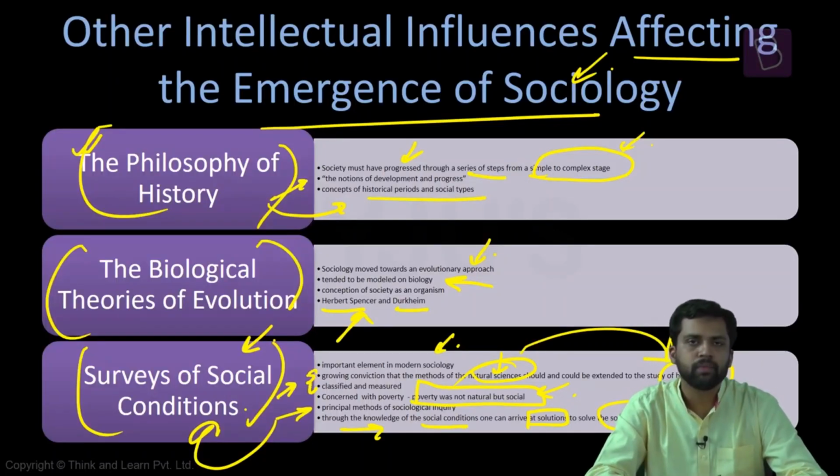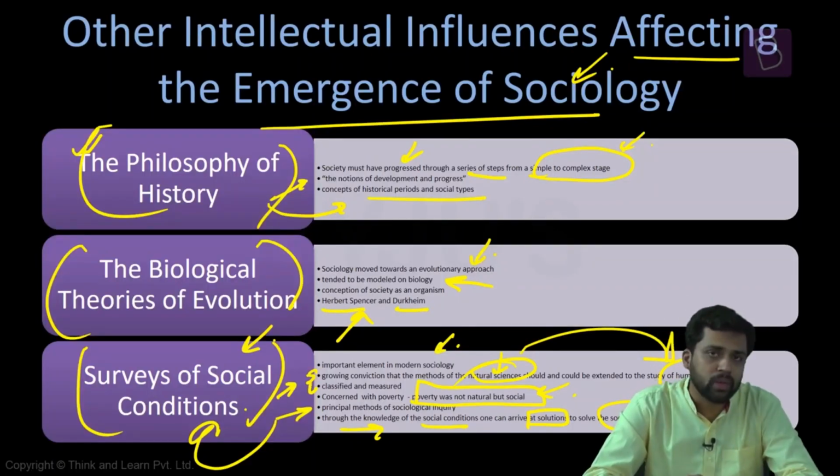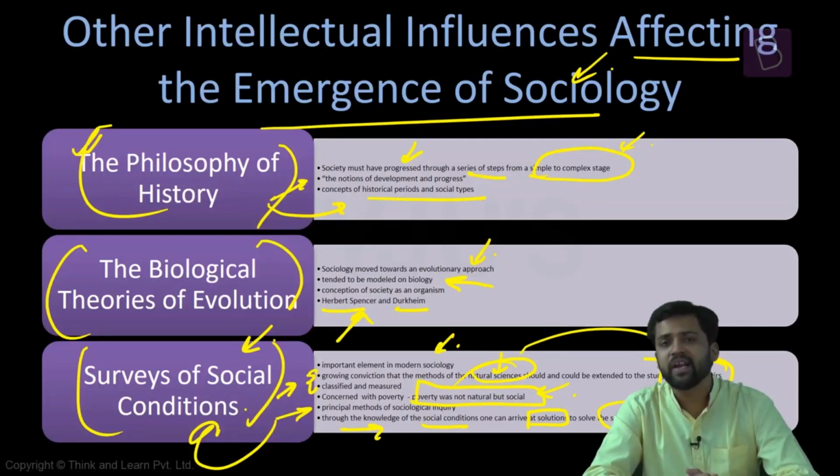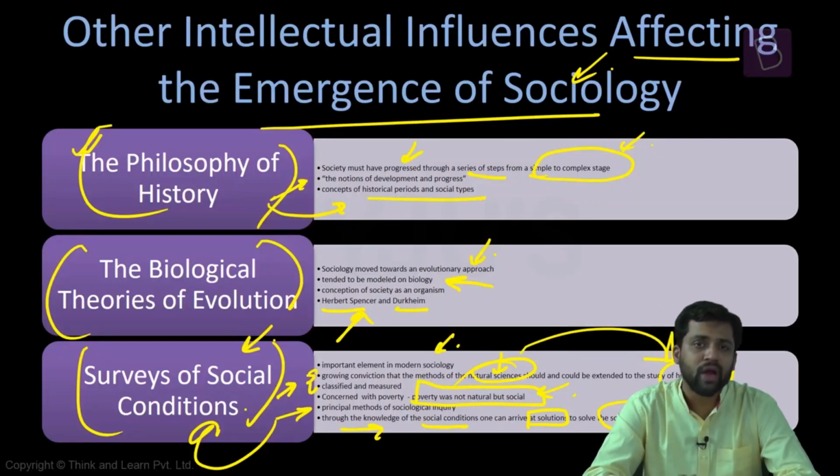All the influences that we have talked about, all the major developments that we have seen, are impacting the early sociologists. You will find all these things reflected in the works of Weber, Marx, and others. All the developments that we talked about, the Industrial Revolution, the French Revolution, the Enlightenment, these intellectual influences, and before that, how French society and European society were changing, are raising different kinds of questions. Now we have to find answers to these questions, and find ways by which we can solve these issues.